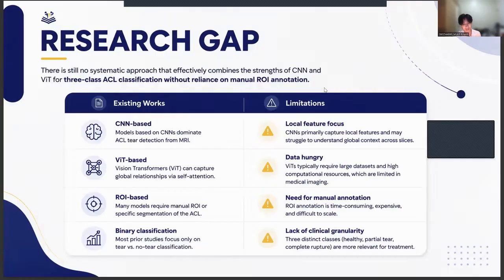This leads us to the research gap. Current CNN-based models focus primarily on local features, while standalone ViTs are often data-hungry. Most importantly, there is a lack of systematic approaches that provide clinical granularity, meaning 3 distinct classes, healthy, partial, and complete, while also eliminating the need for manual ROI. Our goal is to bridge this gap by capturing global context across MRI slices automatically.